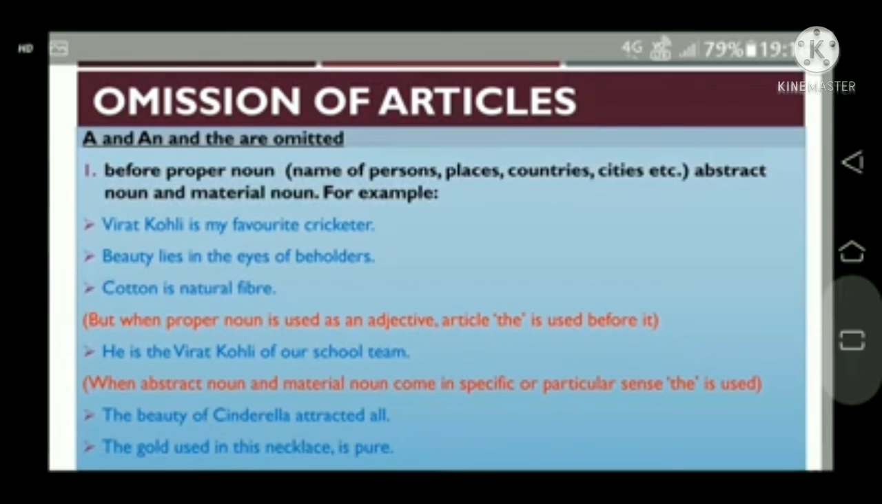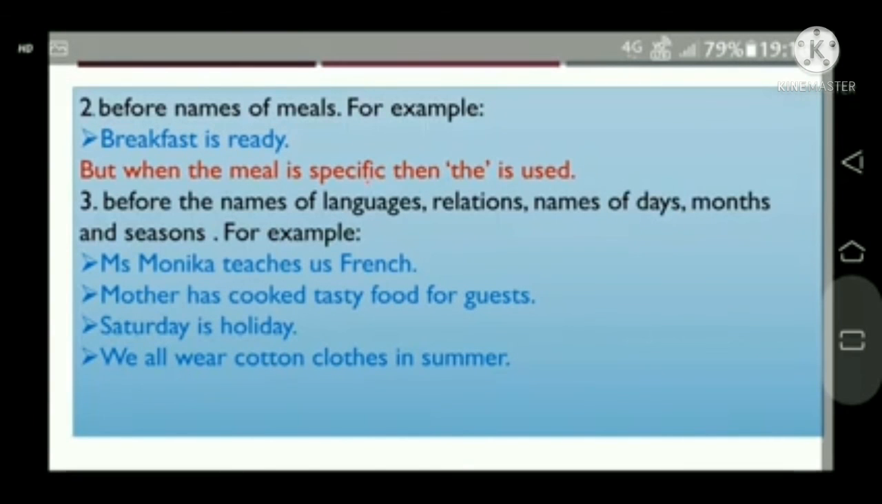Now when an abstract noun or material noun comes in a specific or particular sense, the is used, like the beauty of Cinderella attracted all. Next, the article is omitted before names of meals. For example, breakfast is ready. So here there is no article. But when the meal is specific, then the is used. Before the names of languages, relations, names of days, months and seasons, it is omitted. Like Miss Monica teaches us French, mother has cooked tasty food for guests, etc.